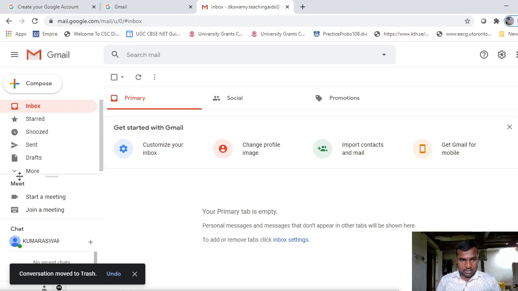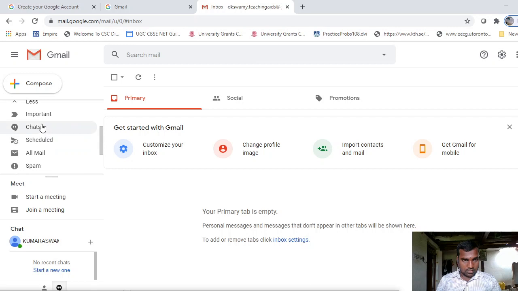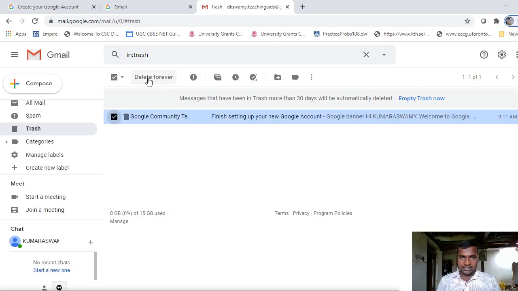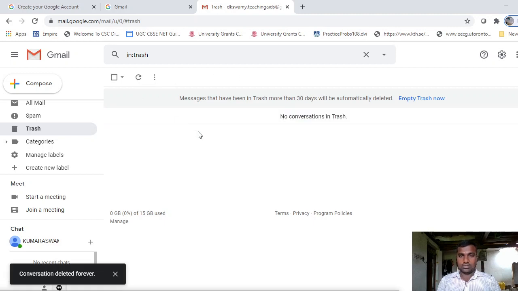Okay, now move to this trash. Here whatever messages you deleted from the inbox are available. If you want to delete permanently, then you can select and delete forever. Now that message will be deleted permanently.